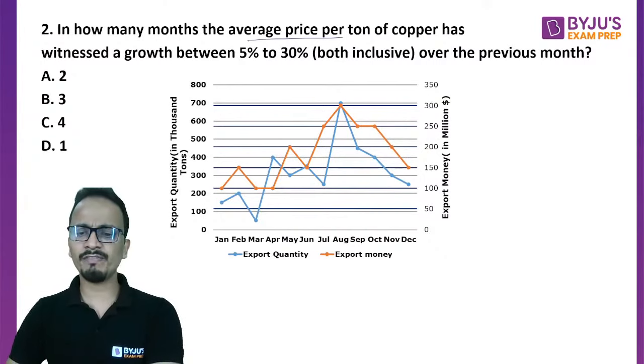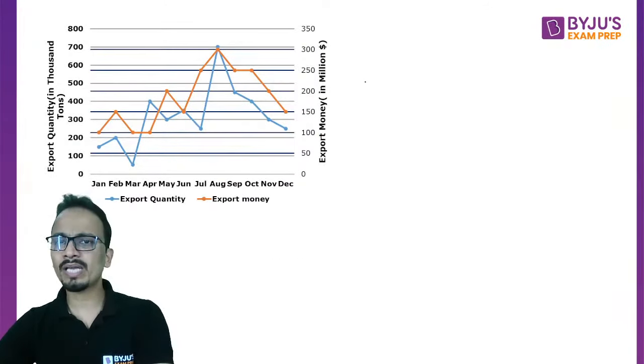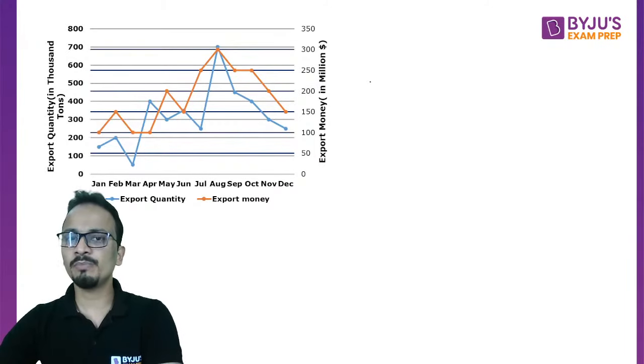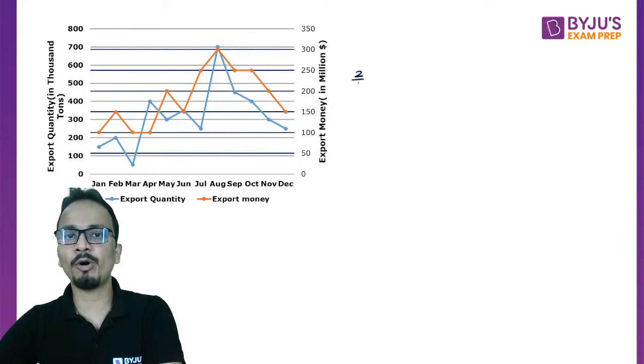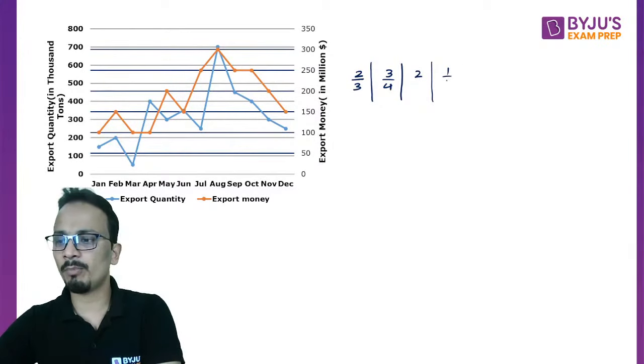Okay, so I have the values. Since we have already written those things, I'll quickly mention the reciprocal of all those ratios. So for January, it is 2 upon 3. I'll write them one by one. For February, it is 3 upon 4. March, it is 2 upon 1. April, it is 1 upon 4, then 2 upon 3, then 3 upon 5. So this is for June.